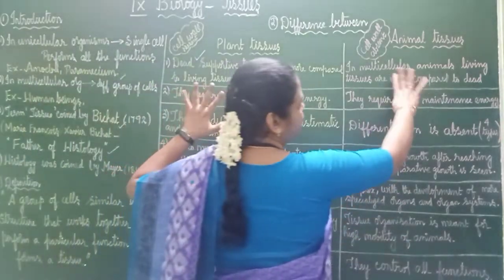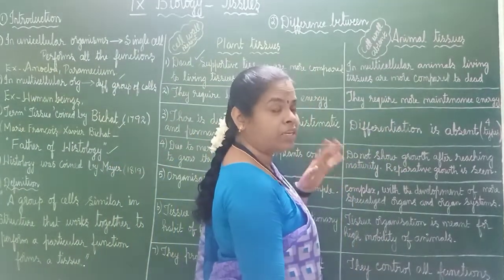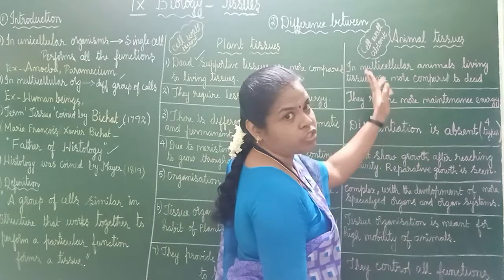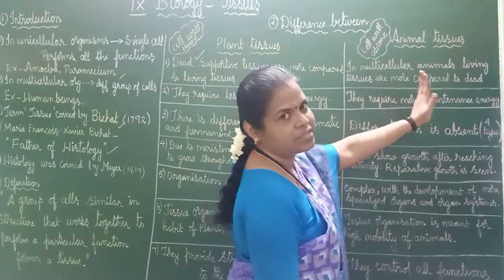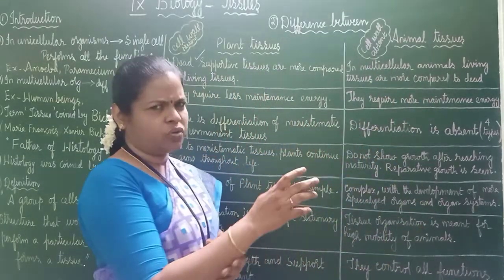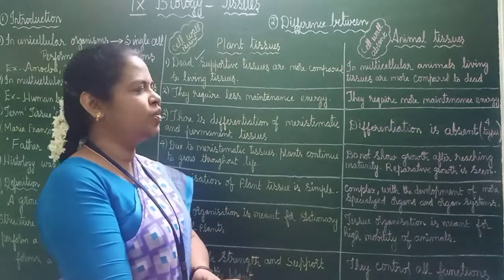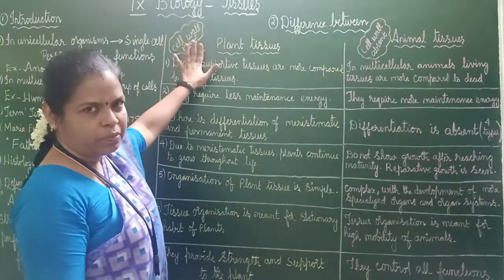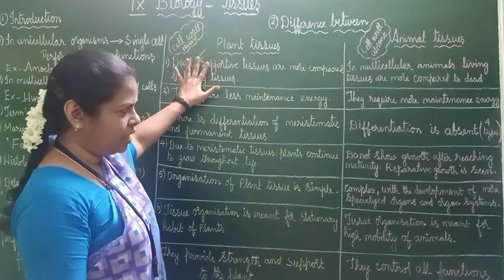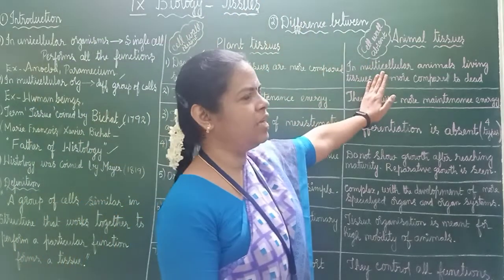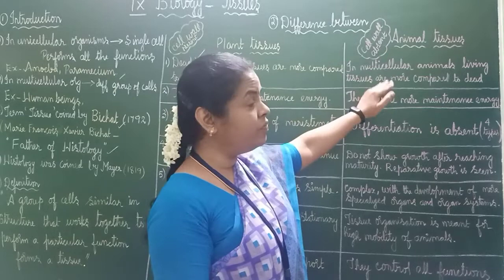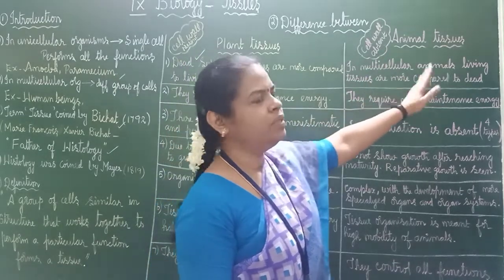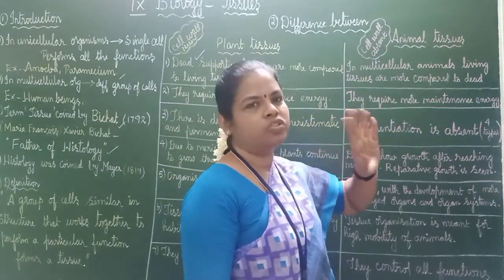But in animals, especially in multicellular animals, living tissues are more and dead cells are less. We also have dead cells in our body. We'll see how it is. But comparatively, dead cells are more in plants and living cells are less. Just opposite to that, in multicellular animals, living tissues are more but dead tissues are less.